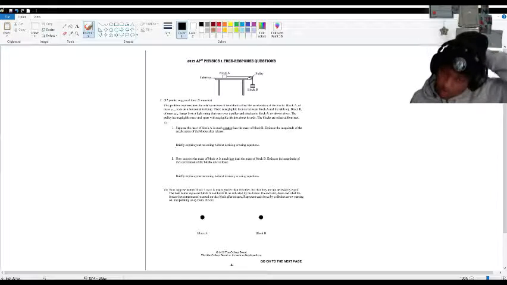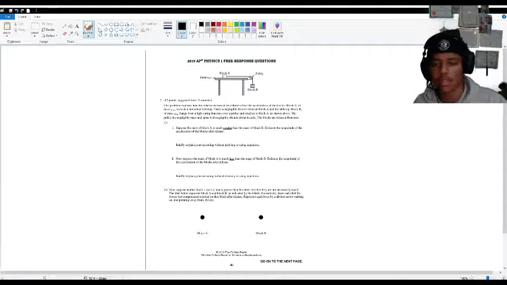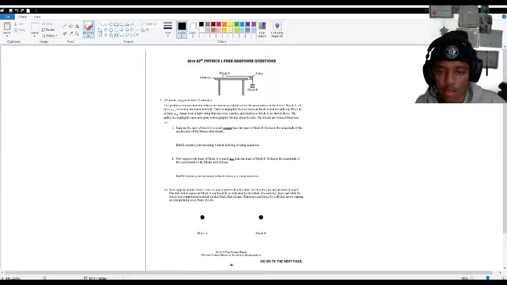So, we're about to start question 2. Let's see. We're given block A and block B. Two blocks affect the acceleration. Block A has a mass mA, rests on the tabletop, and there's negligible friction, so we can ignore it here. And block B, mass mB, hangs off of it. The pulley has negligible mass and spins with negligible friction as well, and the blocks are released from rest.